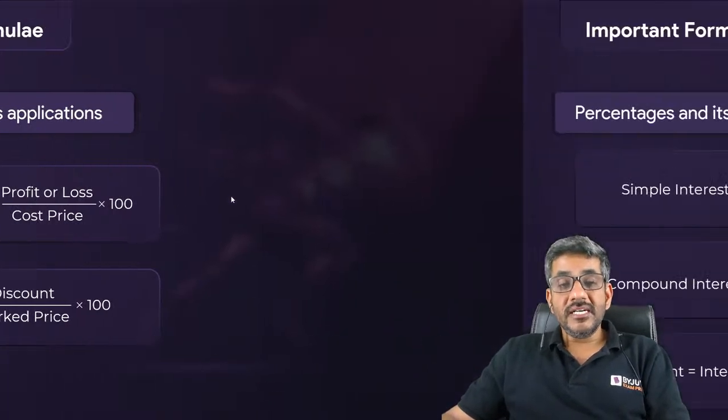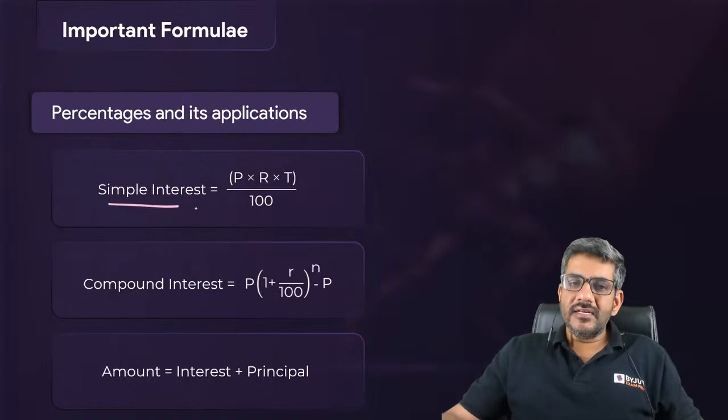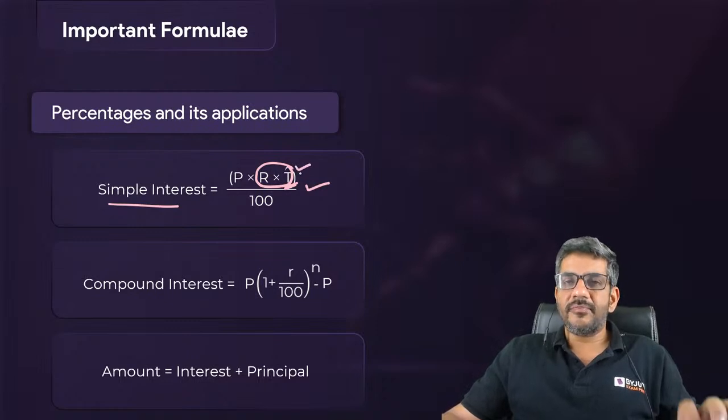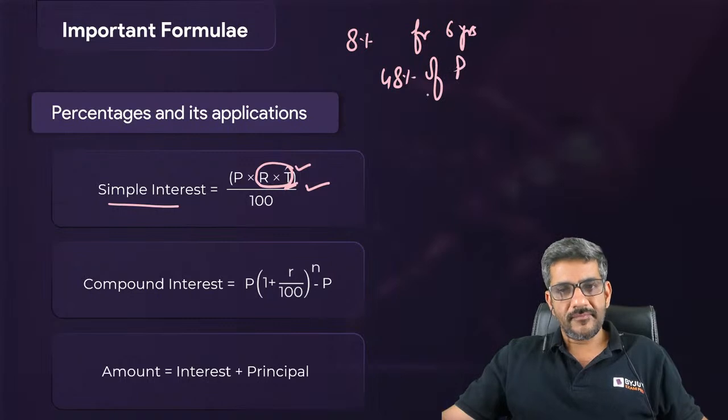Next, percentages is also used in simple interest, compound interest. Simple interest is P into R into T by 100. In this formula, you can straight away say कि simple interest में अगर मैं R और T को multiply करके I just calculate it as a percentage of P, does not make a difference. Suppose you are getting 8% simple interest for 6 years. It is as good as calculating 48% of principal, right?